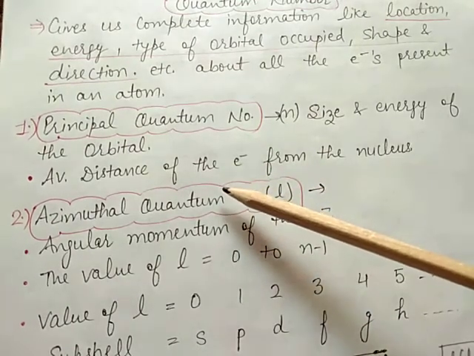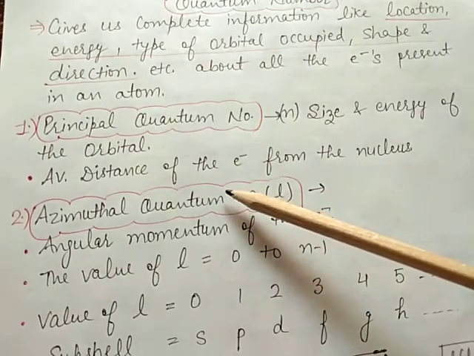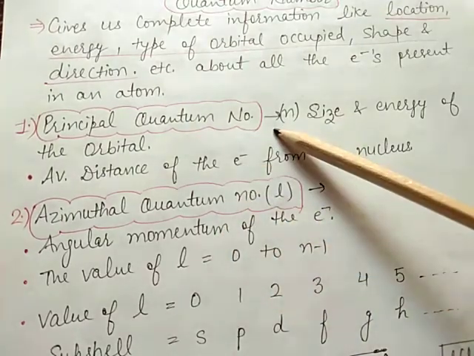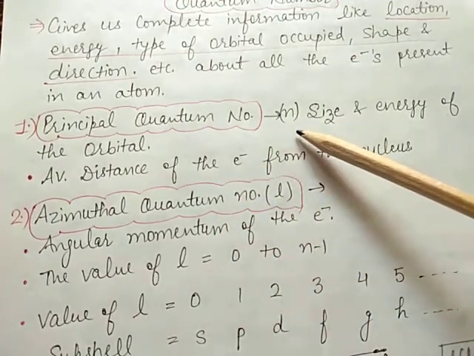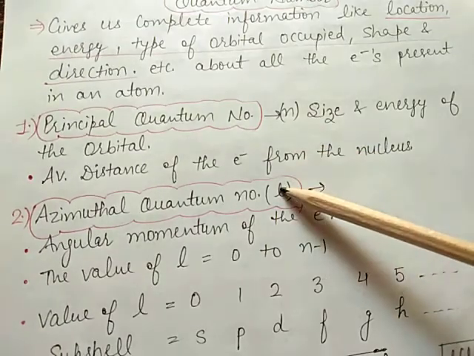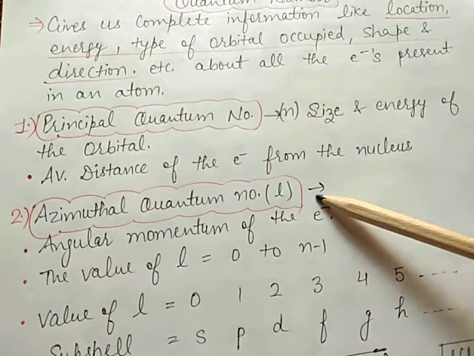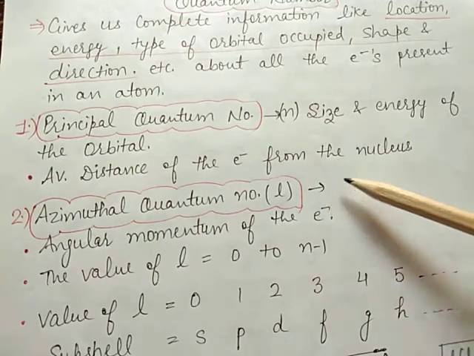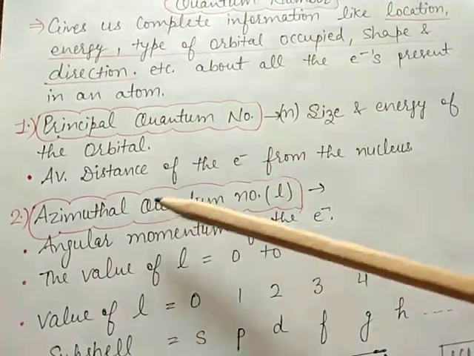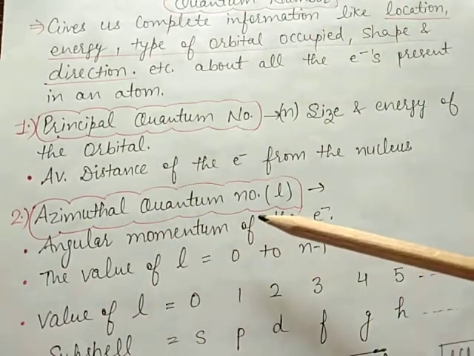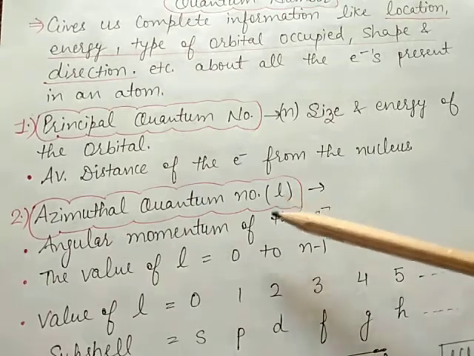It tells about the shell, that is the K, L, M, N shells. The K shell has n value equal to 1. The second shell, L, has n value equal to 2. The third shell, M, has n value equal to 3, and so on. Now the next type is the azimuthal quantum number. It is denoted by l.